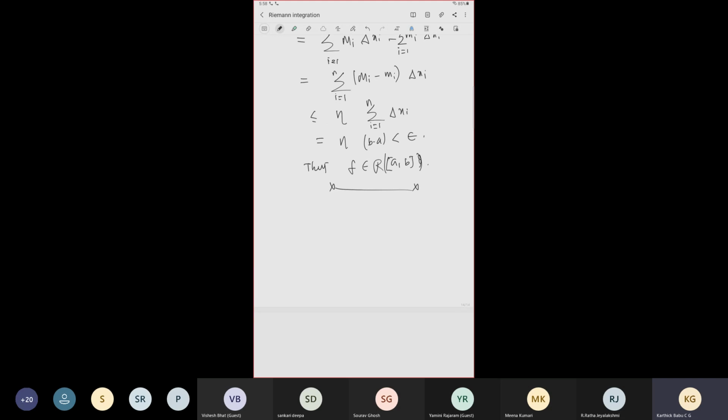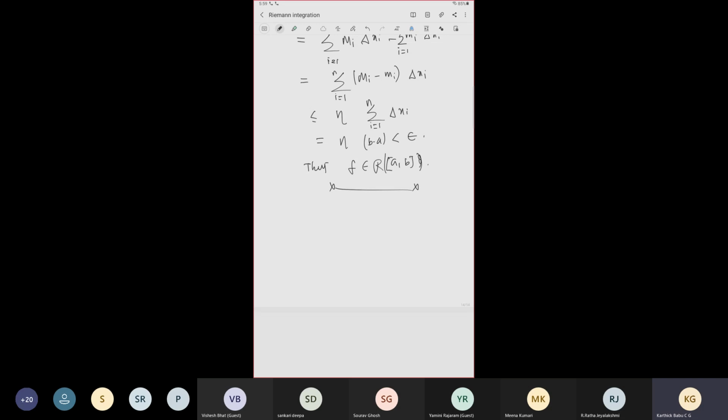So what if it has discontinuities? We saw that the Dirichlet function, which is the characteristic function of the rationals in the closed interval [0,1], is discontinuous everywhere. It is nowhere continuous, so it is highly discontinuous, and that function is not Riemann integrable.